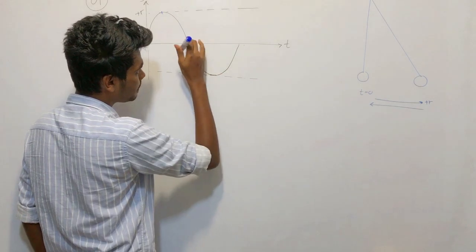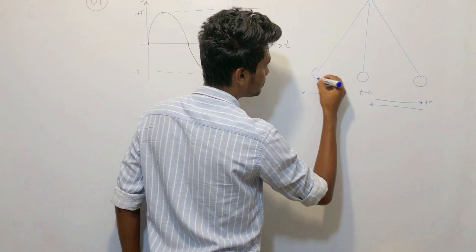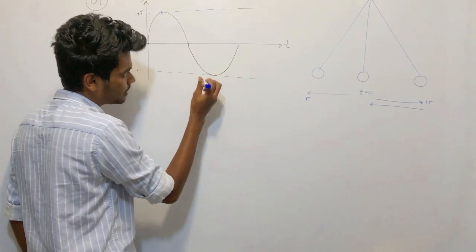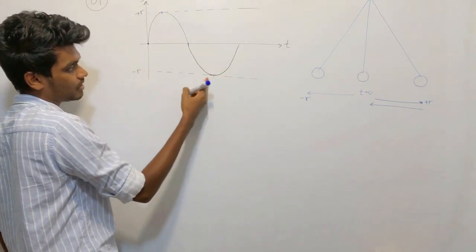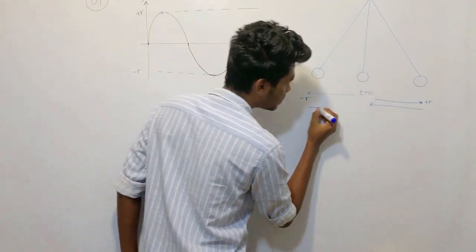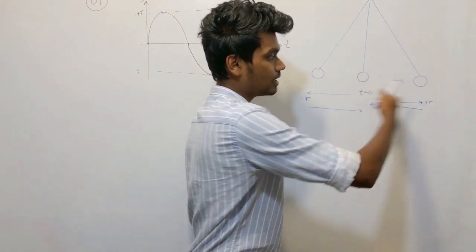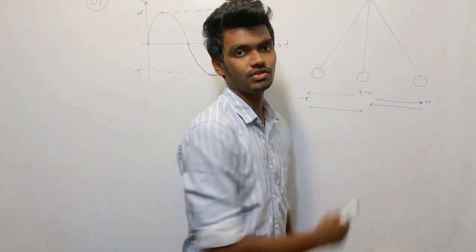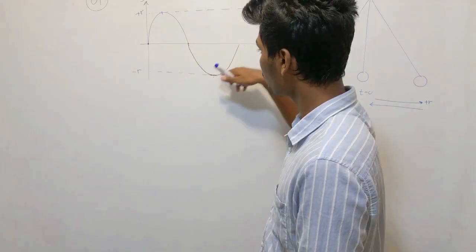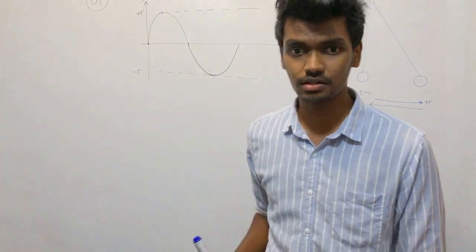Within the next t/4 time, it will move to its negative amplitude, right? At its negative amplitude. In the next t/4 time, it will move once again back to the original position, the mean position. This is one oscillation. If it performs one oscillation, this is how the displacement will vary with time.